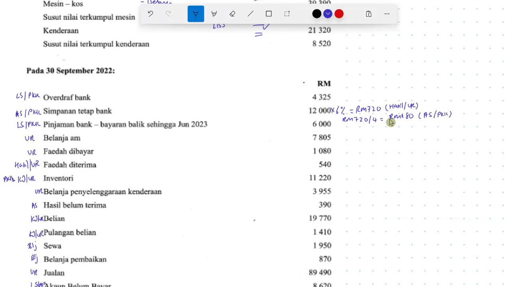So you have this one shown as you're working to check your faedah diterima, show in your answer script. We are doing here for ease of reference and explanation in lesson. In the exam, you do this in your answer script. Later, it will be used to support your Penyata Kedudukan Kewangan, and to support your Penyata Untung Rugi.